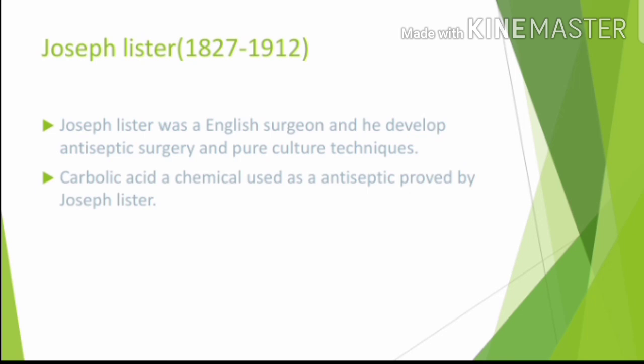He proved that carbolic acid is a chemical that can be used as an antiseptic. He is the first scientist who proved that carbolic acid is used as an antiseptic.